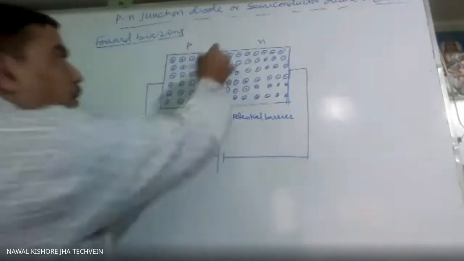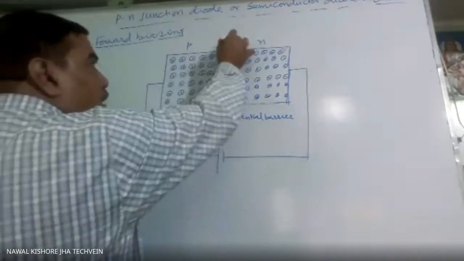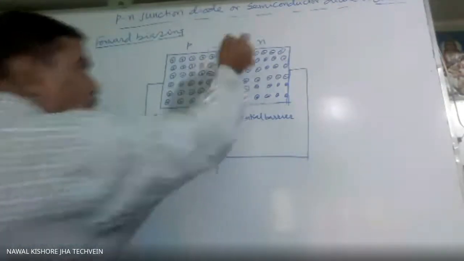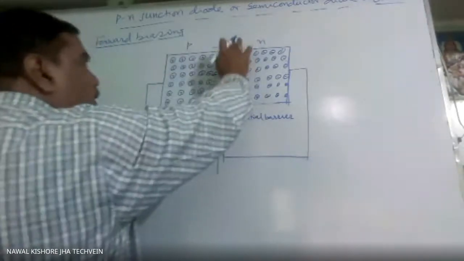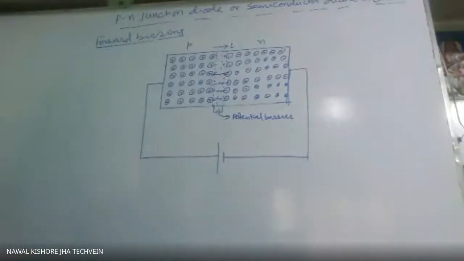Current this way, this we call drift current, or simply I. So this current will start in this direction. Due to diffusion also it was in the same direction.